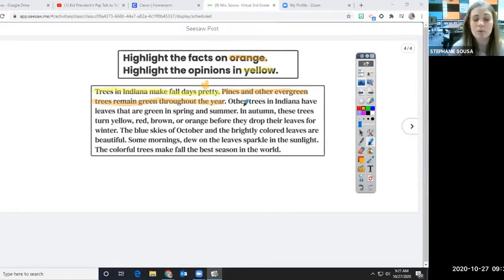So here we go. I'm going to read one. You're going to show me fact, opinion. Here we go. Other trees in Indiana have leaves that are green in spring and summer. You all live in Indiana. Have you seen trees that are green in the spring and the summer? Is that a fact or an opinion? Show me on your camera.